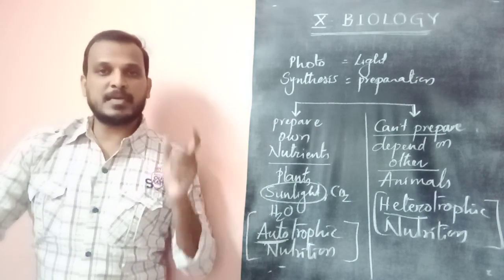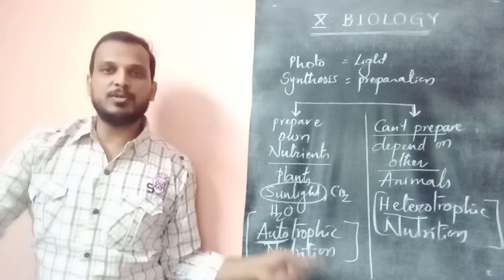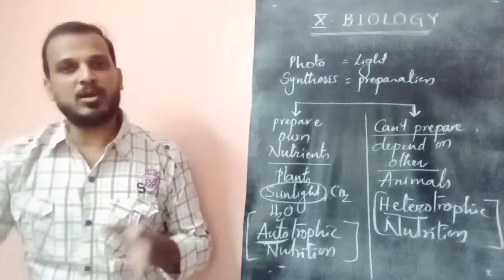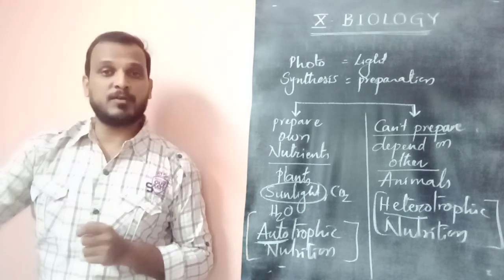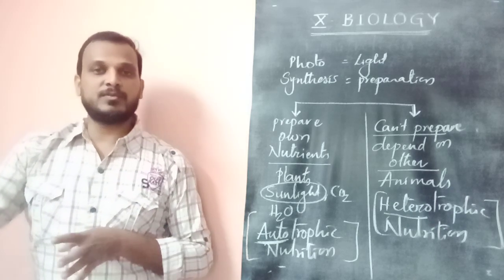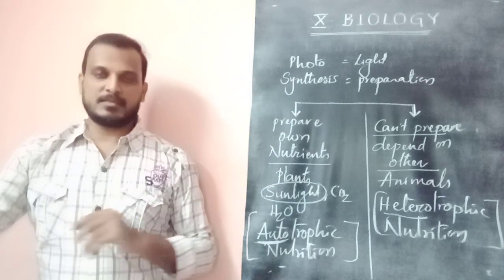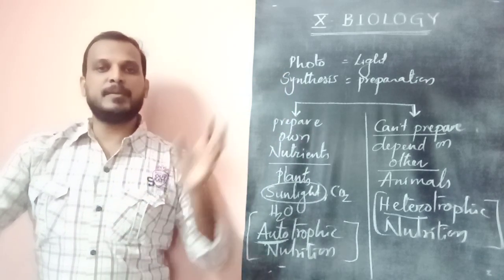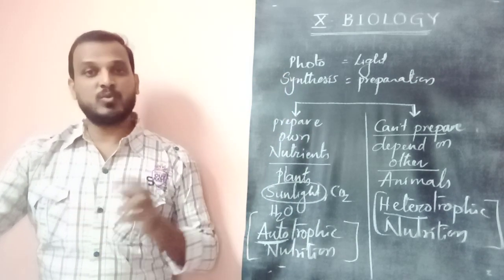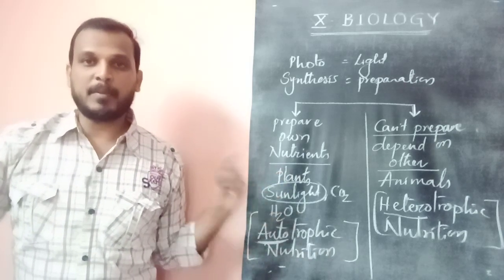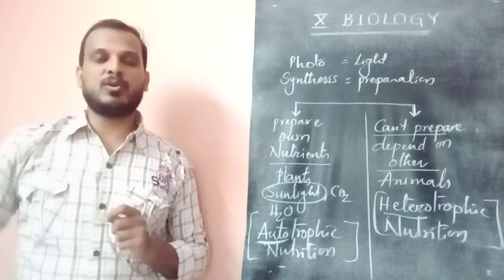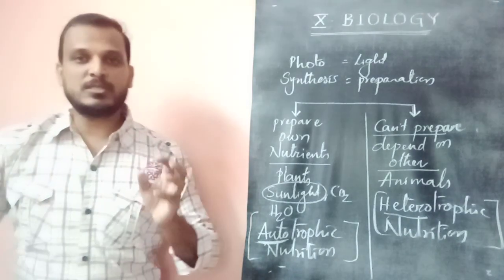Some organisms can synthesize their own nutrients; these are called autotrophic organisms. Such nutrition is called autotrophic nutrition, and the process behind it is called photosynthesis: preparing food by depending on light. Which organisms follow the process of photosynthesis? We know plants do.